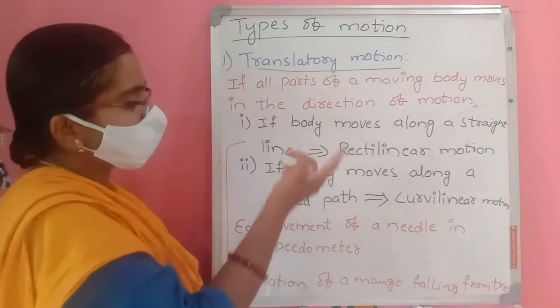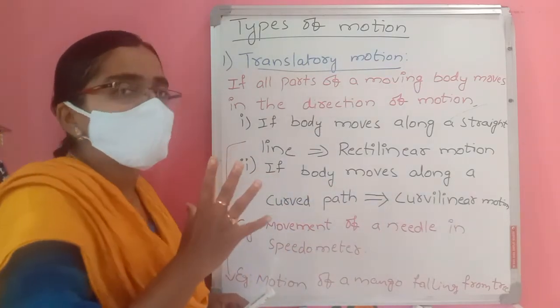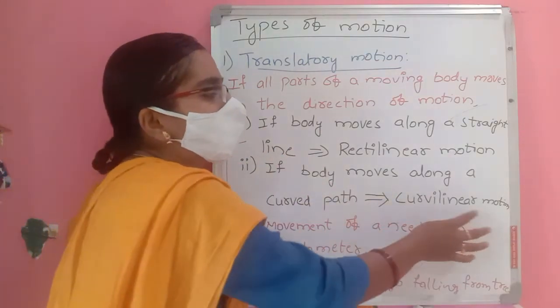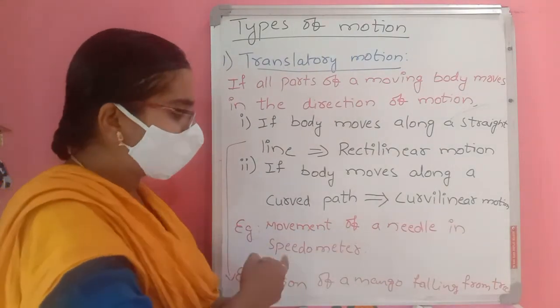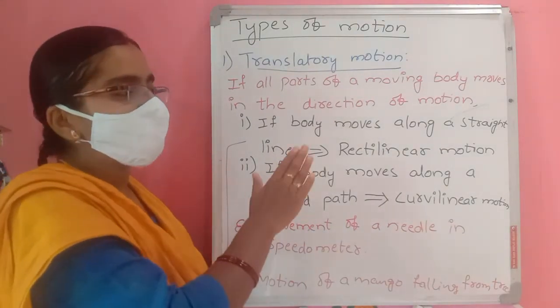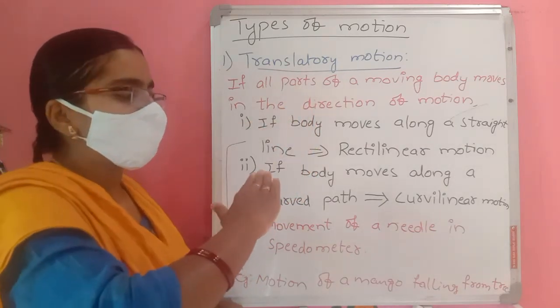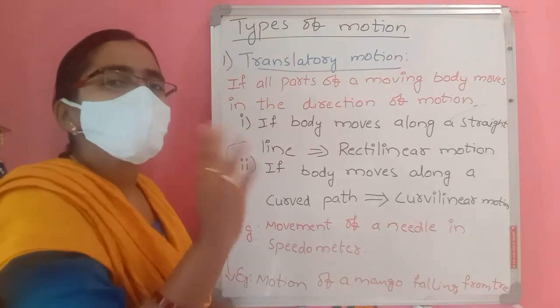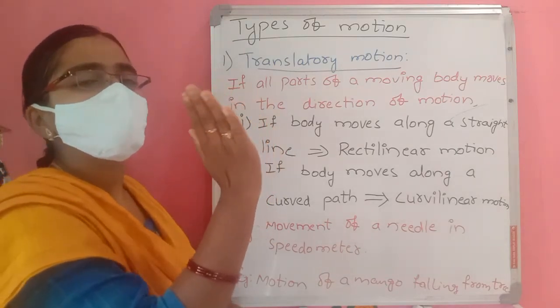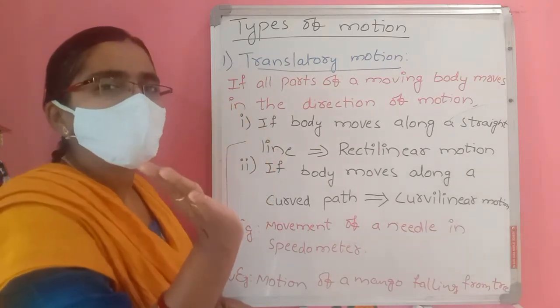The second type of translatory motion: if a body moves along a curved path, it is called curvilinear motion. For example, take the movement of the needle in a speedometer, which you can observe in a car. The needle always moves like a curve, 0, 10, 20, 30, and the whole needle moves in the same direction.